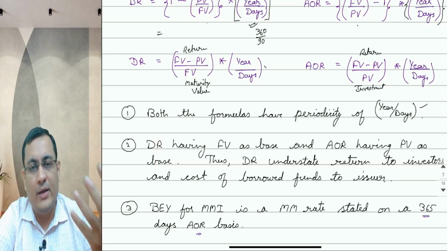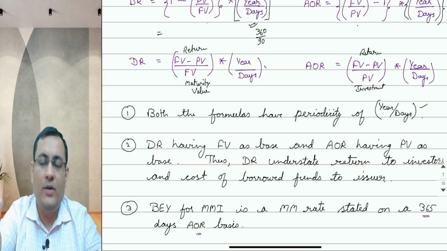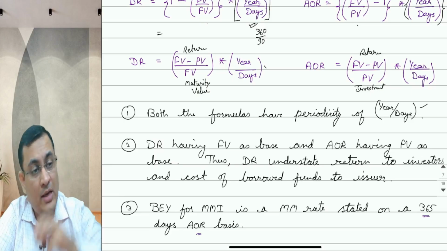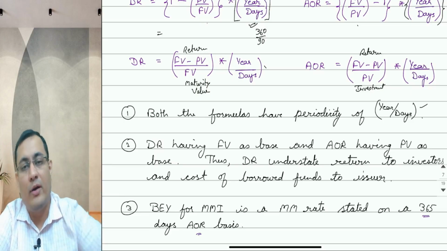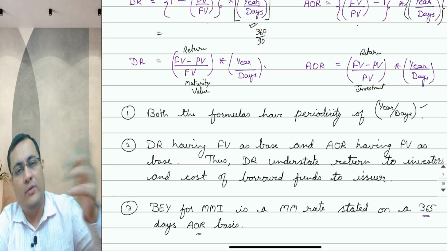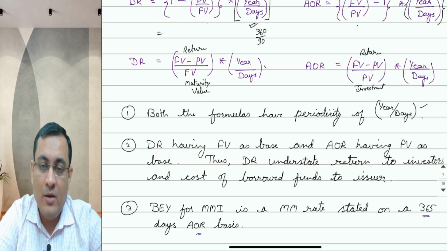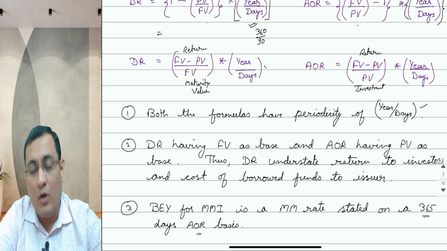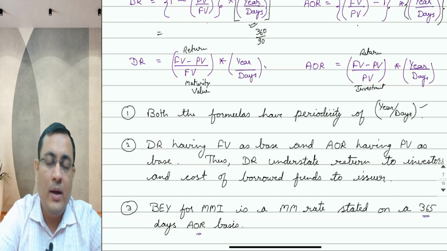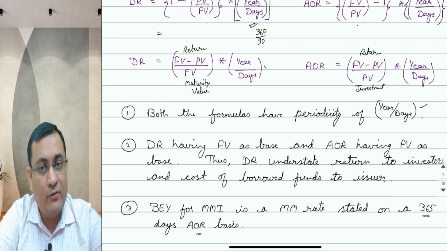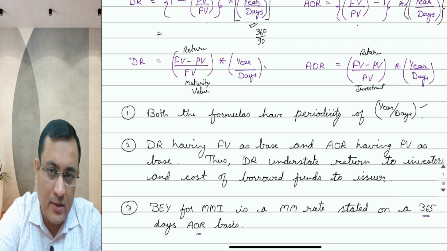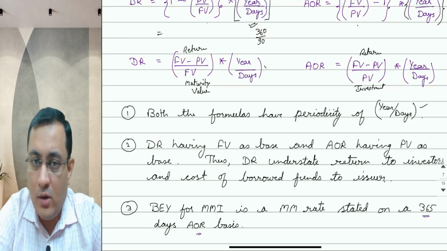So your denominator is heavy in this case, whereas in case of add-on rate, the return is calculated on the initial investment or initial borrowing. For the issuer it is borrowing and for the investor it is initial investment. So in all cases, for the same instrument, DR will always understate the cost of borrowing for the issuer or the return for your investor in comparison to AOR, the add-on rate.